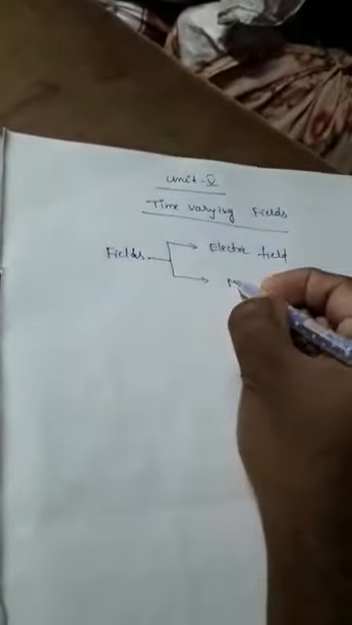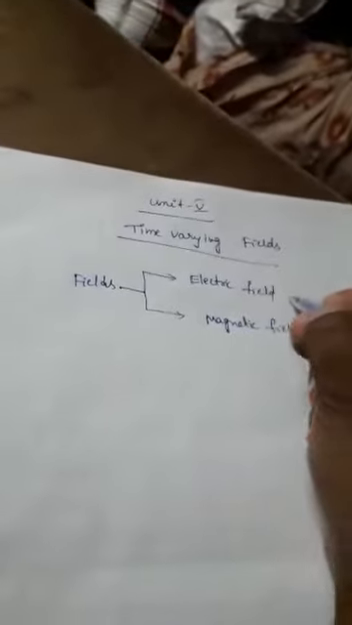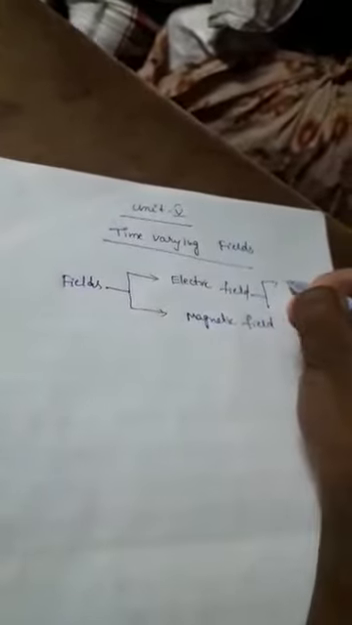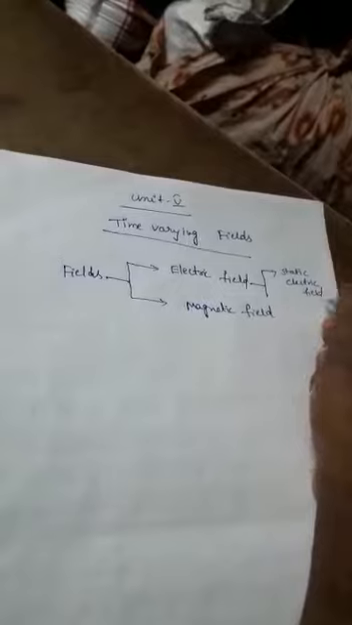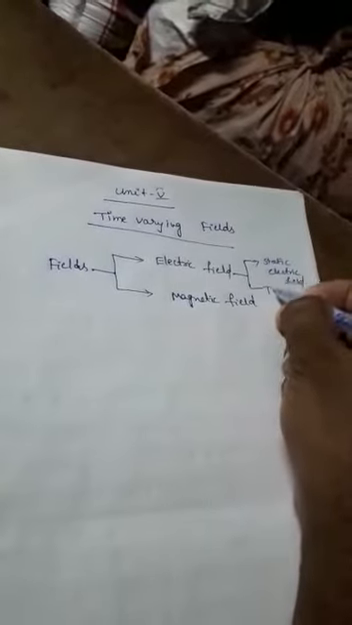Basically, we have two types of fields. Those are electric field, and another one is magnetic field. In our electrical engineering or field theory, we have two types of fields: electric field and magnetic field. Again, the electric fields are two types: static electric field and time varying electric field.